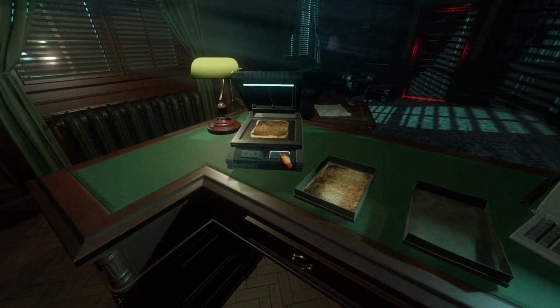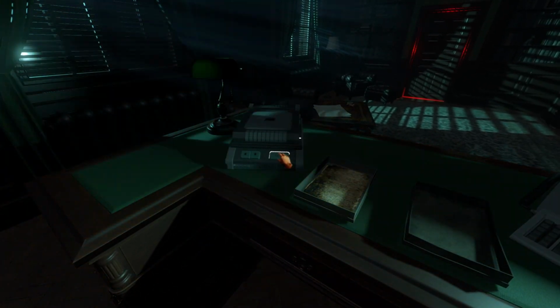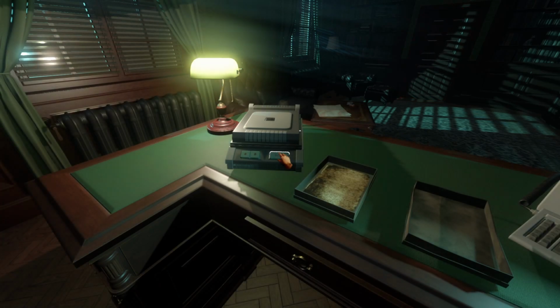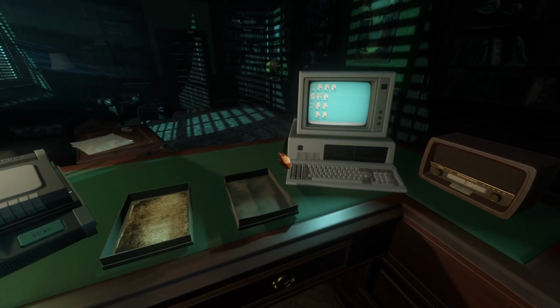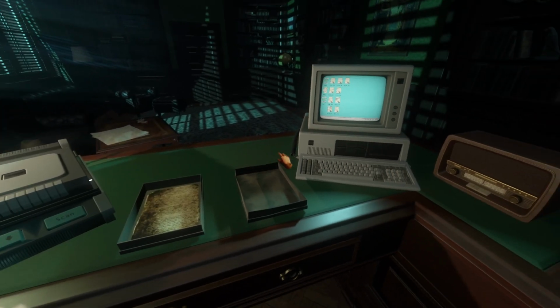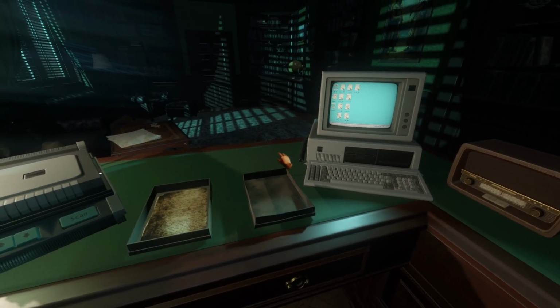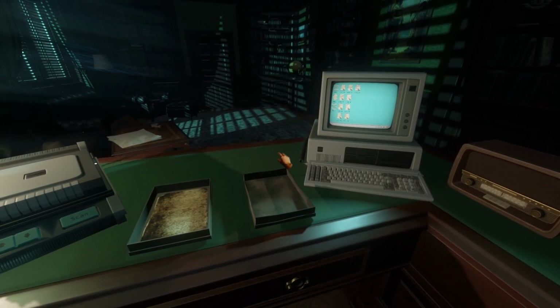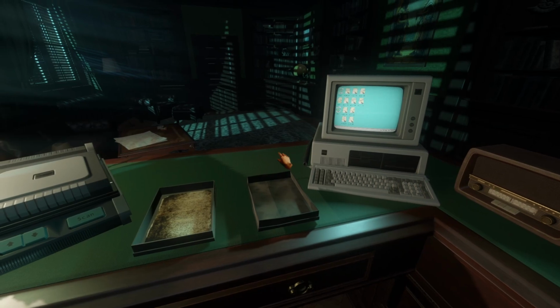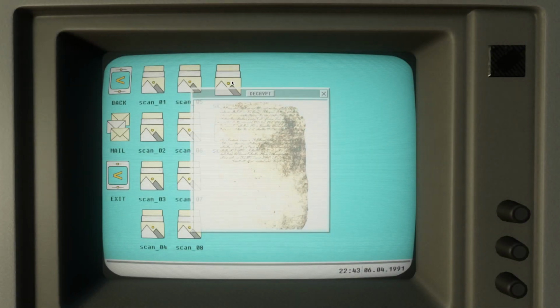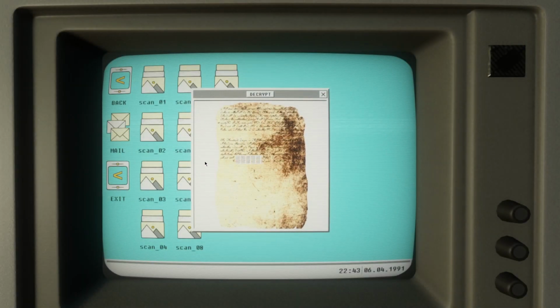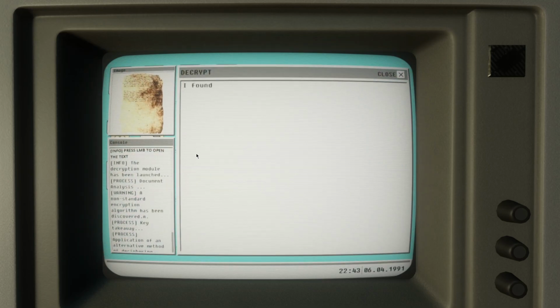Not here. I'm gonna hope this doesn't break. I'm gonna scan it again. Okay, so if we just scan it again, we don't have to worry about it being broken.